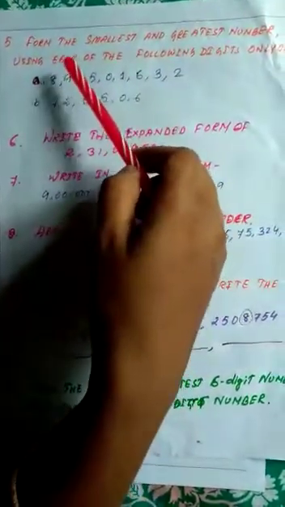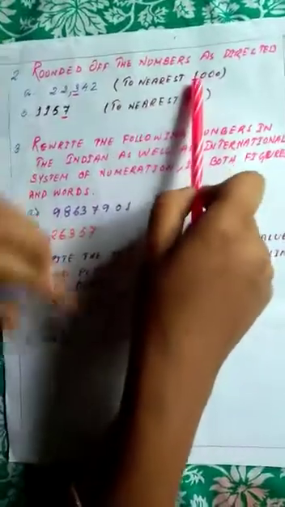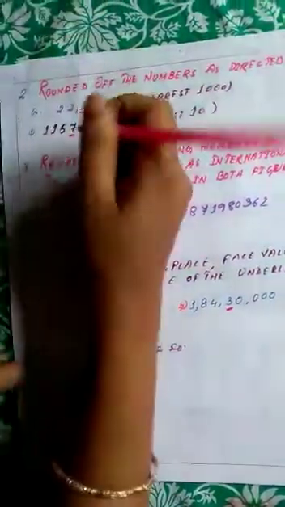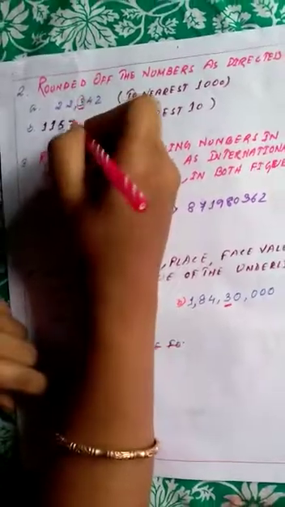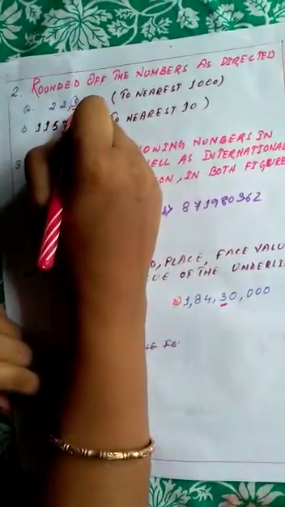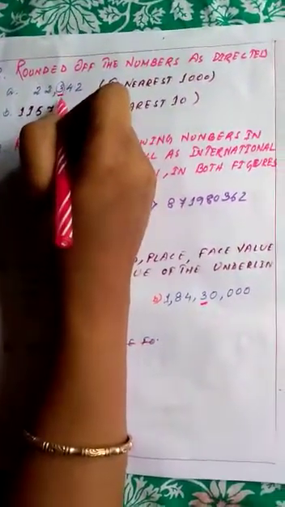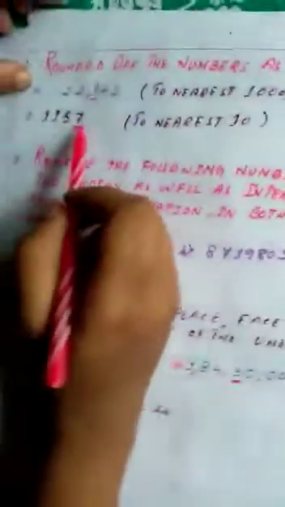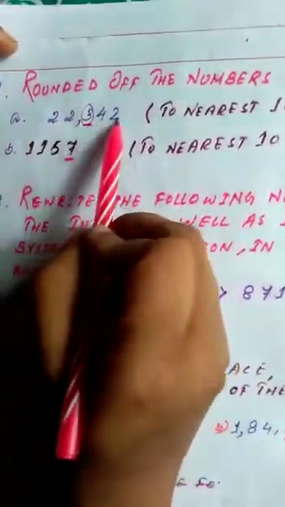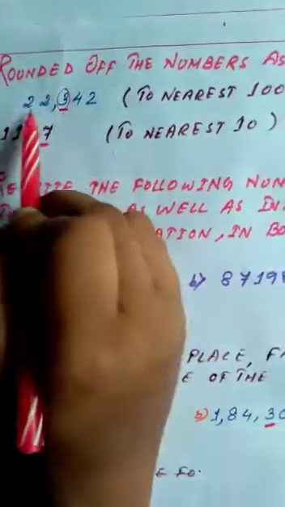So alright students, now let's see our question number 2. Round off the numbers as directed to the nearest 1000. So nearest 1000 means you have to see the hundreds place digit. If it is 3 or 4, you leave it. If it is 5 or more, then you have to add 1. Just give 0 and the remaining digits will be the same.